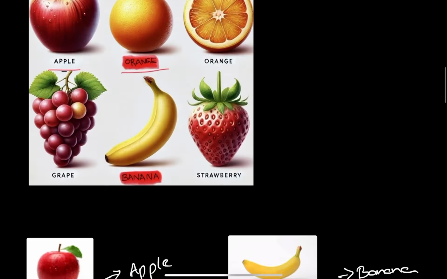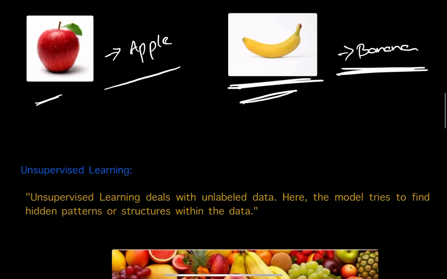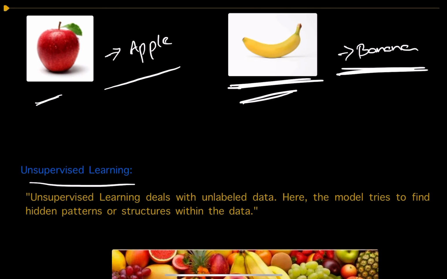Now, let us move on to unsupervised learning. From this name itself, you should be able to understand that it is not being guided by someone. It is learning on its own. Okay? It deals with unlabeled data. Here, there is no corresponding output to the given input in unsupervised learning. Then how will the model learn here? The model tries to find some hidden patterns or structures within the data. It will try to identify if there are any patterns that match certain categories.